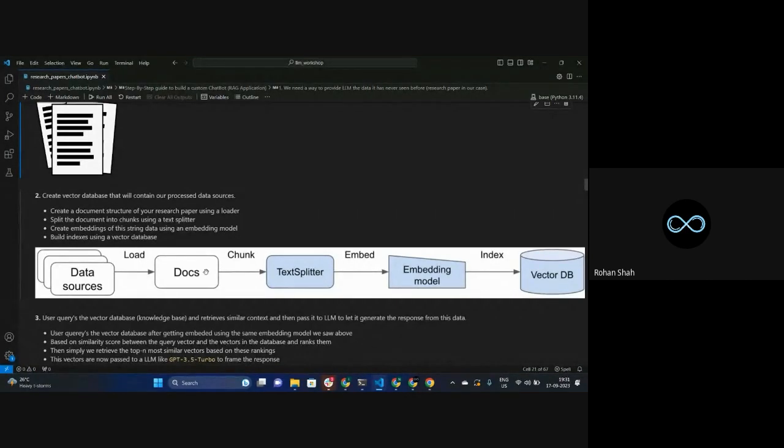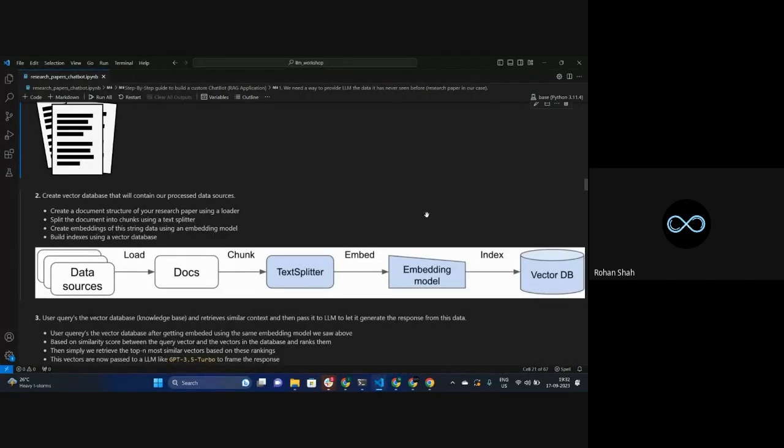Now, these documents have the data in the format of strings, right? String basically means this kind of text data. So just think about it: can a machine understand this kind of thing? Can a machine understand anything apart from numeric data? No. We need to do some kind of conversion process, and the conversion process that we are using here is called embeddings.